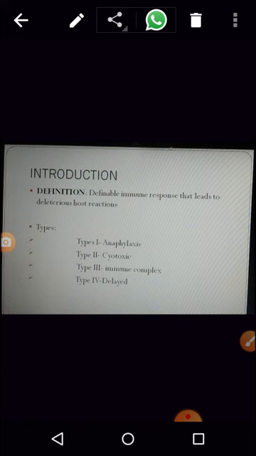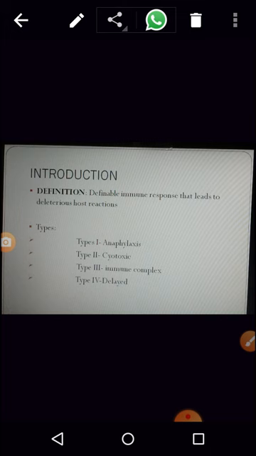Now how many of them are allergic? It is a genetic disorder. That is, if the parents have it, the children also would have this disorder. If both the parents have it, there is a 50% chance that the child will have it. If one of the parents has it, there is a 20% chance that the child will have this disorder. I will tell you what genetic mutation is seen here when we study the pathway.